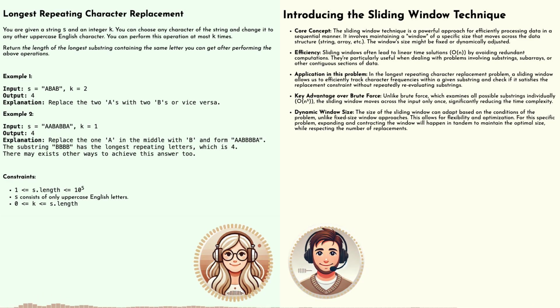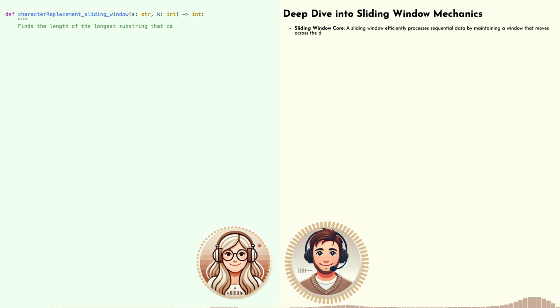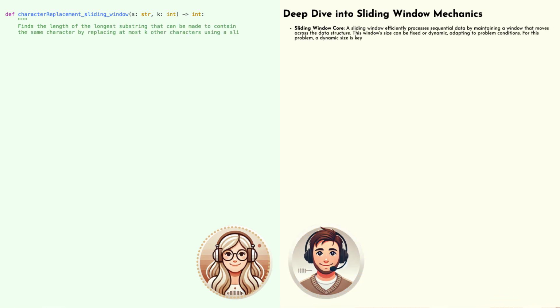Bingo! You've hit the nail on the head. The sliding window technique is super powerful for these kinds of problems because it lets us process the string in a linear fashion and avoid all that unnecessary backtracking. Okay, now I'm intrigued. Tell me more about this sliding window magic. How does it actually work?